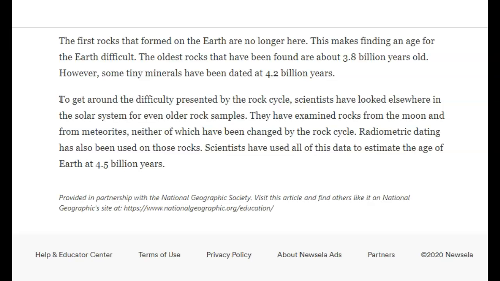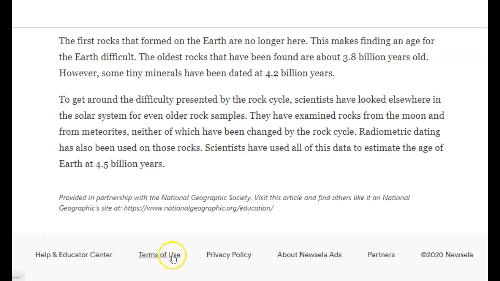So the moon was once part of the Earth, right? It broke off a long time ago. And because the moon does not have a rock cycle, it doesn't have lava and volcanoes and stuff, those rocks aren't changing. So if we date the rocks on the moon, we can tell how old they are, and that kind of tells us maybe how old the Earth is.